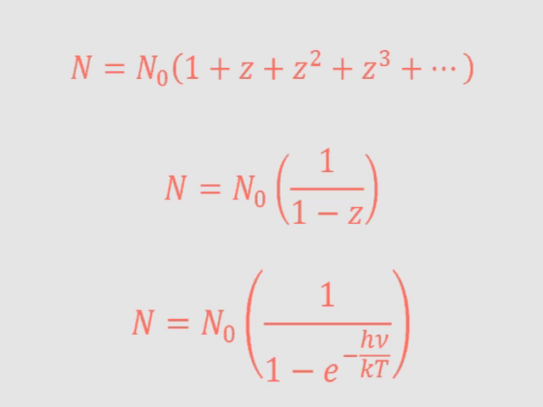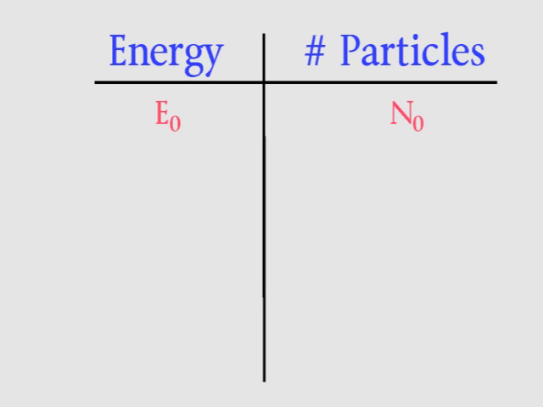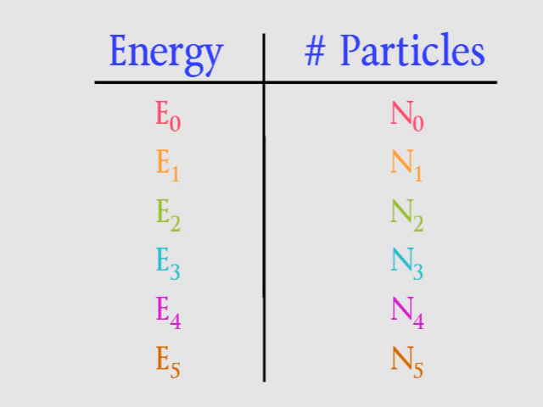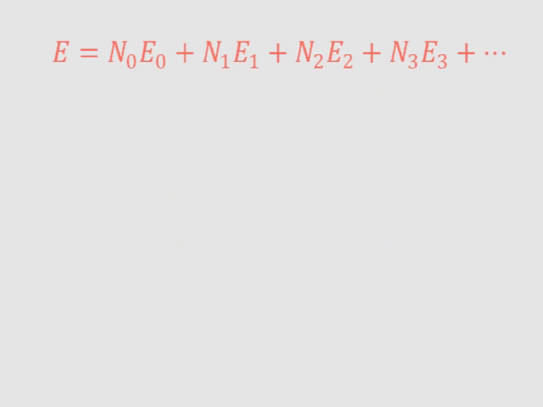Now we might also want to know what the overall energy is. Well, the energy, E, is going to be what we get when we add the energies of all the particles. So there's a number n1 of particles with energy E1. There are n2 particles with energy E2, n3 with energy E3, and so on. So overall, the energy is this: n0 times the energy E0 plus n1 times E1 and n2 times E2, and so on.